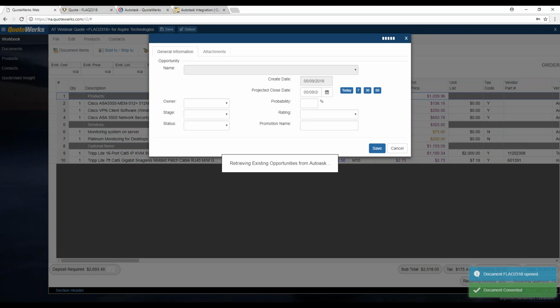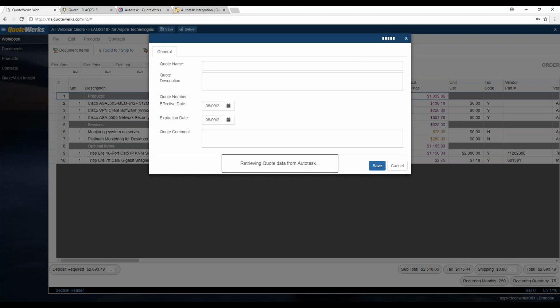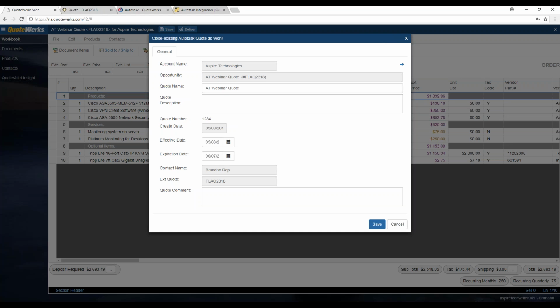And then it'll open up that opportunity window again for us so we can update that opportunity one final time. Since the customer signed off on it, we want all the information to go into Autotask. So if anything had changed, if we had edited quantities, added or removed items, or if pricing had changed, all that would be in there. And you'll see here, we also have the ability to update the Autotask quote as well. So again, if any of those items had changed, if anything had been removed that they weren't purchasing, that would be updated, and so everything stays up to date whether you're using QuoteWerks Desktop or QuoteWerks Web.